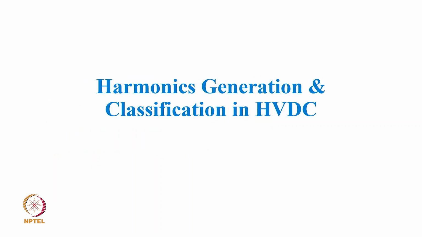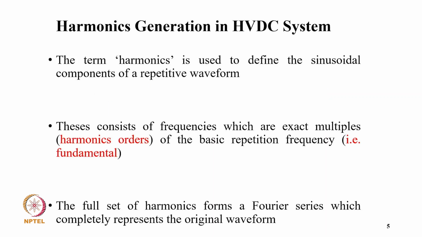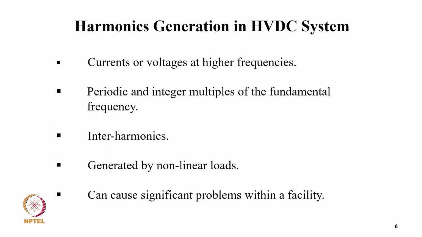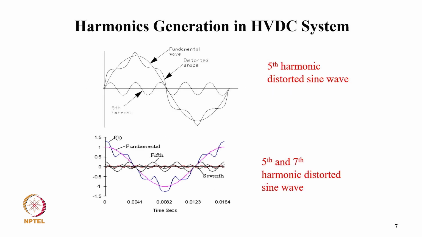Now coming to harmonic generation and classification of HVDC systems. The term harmonics is used to define the sinusoidal component of a repetitive waveform, and these consist of frequencies which are exact multiples, the harmonic orders, of the basic repetition frequency, that is the fundamental. The full set of harmonics forms a Fourier series which completely represents the original waveform. Current or voltage at a harmonic frequency is periodic and an integer multiple of the fundamental frequency. Interharmonics are generated by nonlinear loads and can cause significant problems within a facility.